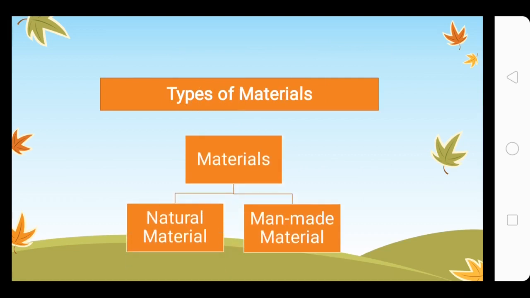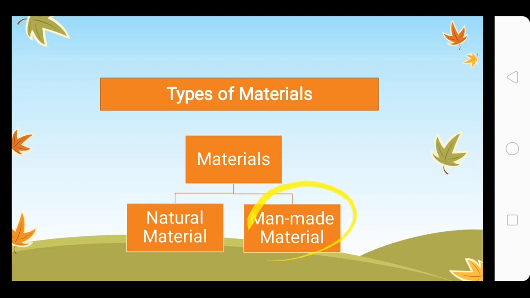Types of material. All the materials that we have studied up till now were natural materials, because obviously they were coming from animals or plants or ground, and these plants, animals or ground are natural resources. Allah Ta'ala has made them. We haven't made them. They are made by Allah. So they were all natural materials.